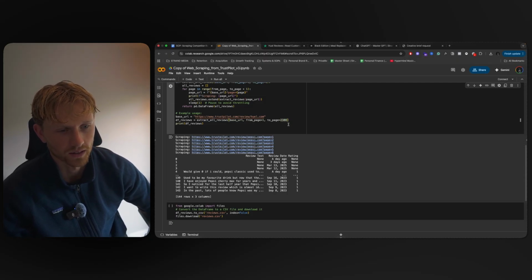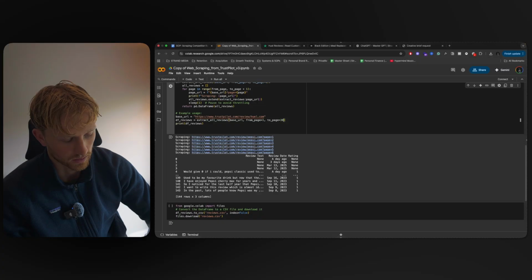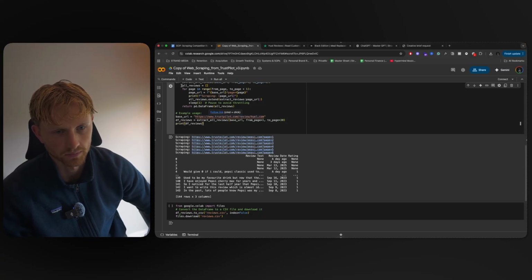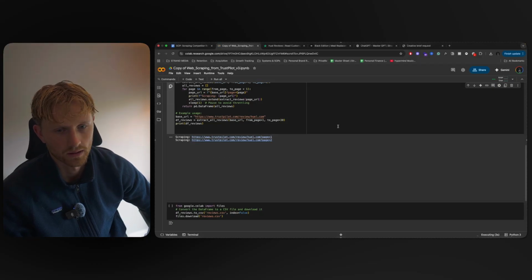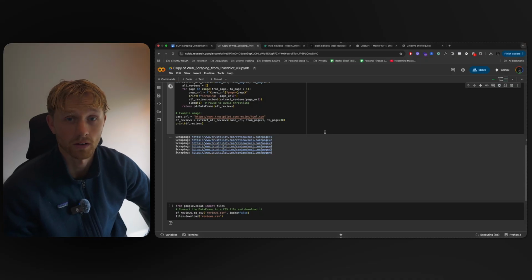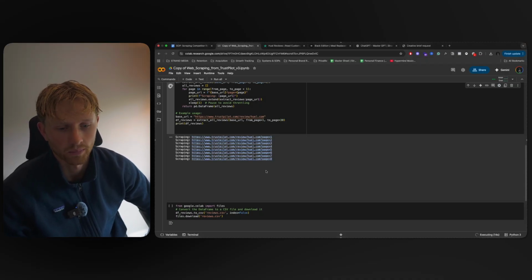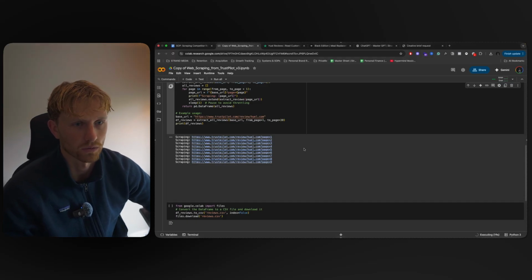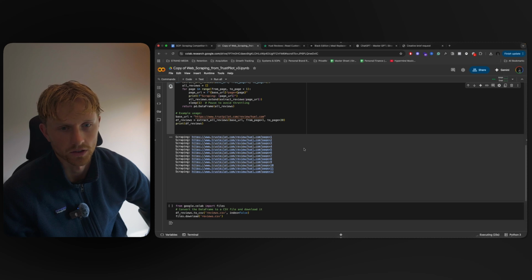Just for the sake of making this video not last too long, I'm just going to do 10 pages. I'm not going to get all the data, but I just want to show you how to do this. Actually, let's go with 30 pages so we have a little bit more data for this example. Then we run the script, so press play here, and now it should start scraping the data. As you can see, it has started scraping. So now you can go to the gym, go grab yourself a coffee, go have dinner, whatever you need to do, and come back. Once it's done, we can put this into a CSV file and then run it through AI to get valuable insights. And I'll show you how to do that.